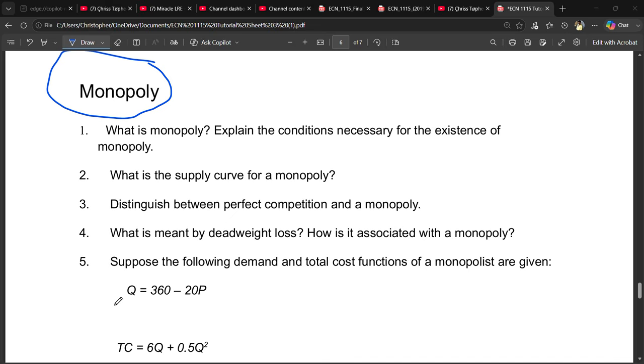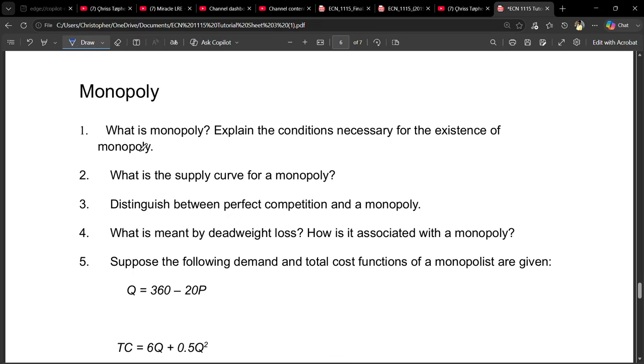So, in the last video, we ended on this part where we said we're going to continue from the monopoly, answering questions from the monopoly. So, the first question was saying, what is monopoly? A monopoly is simply a market structure that has a single firm that dominates the market, and that firm is a price maker. Okay, those firms are price makers.